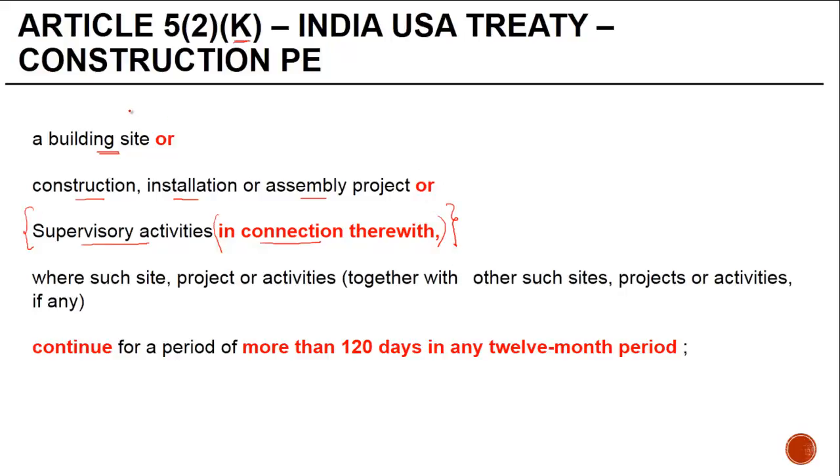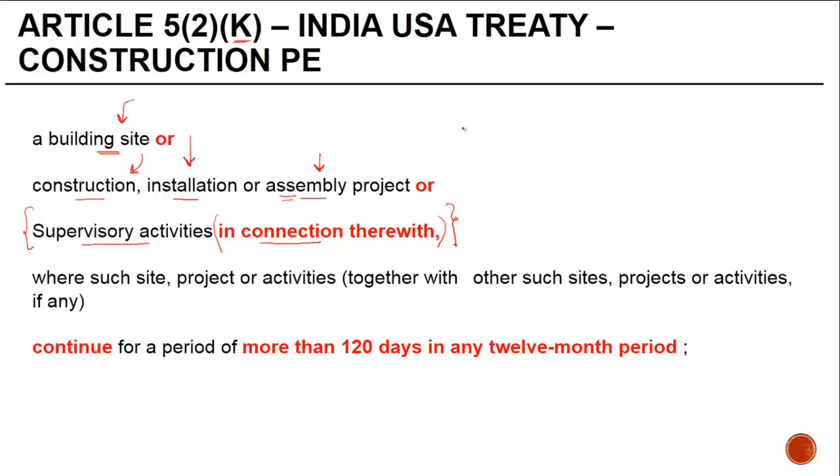So, a building site, if there is a foreign real estate guy who's building a project in India, the building site may be a PE for him. A construction project, you're constructing a factory. Installation, so let's say telecom equipments are imported in India. If there's a foreign supplier who's installing that equipment, that installation site may be a PE for them. Assembly project. Assembly is kind of putting the things together. Or supervisory activity in connection therewith.